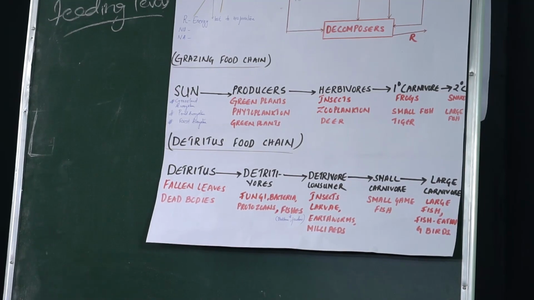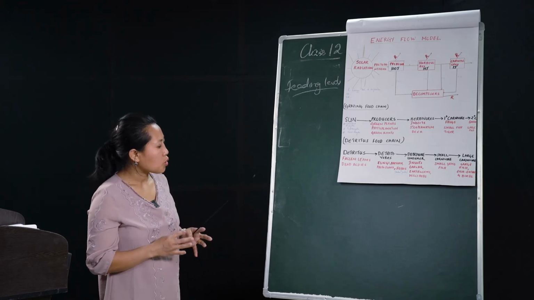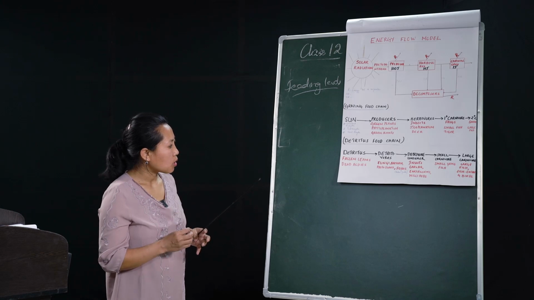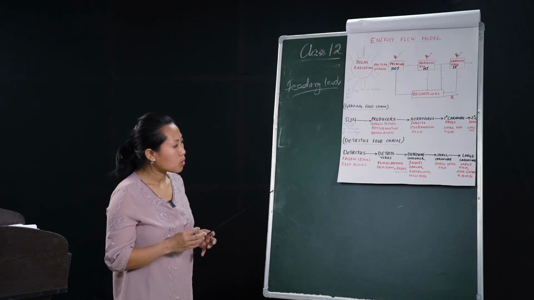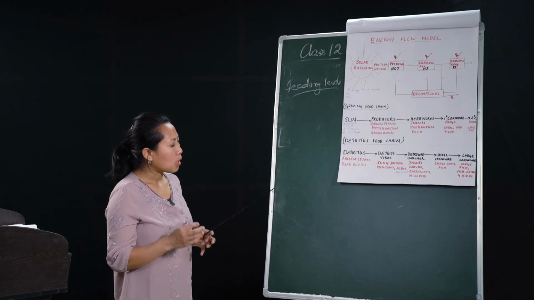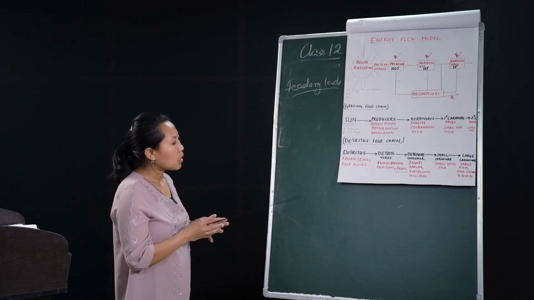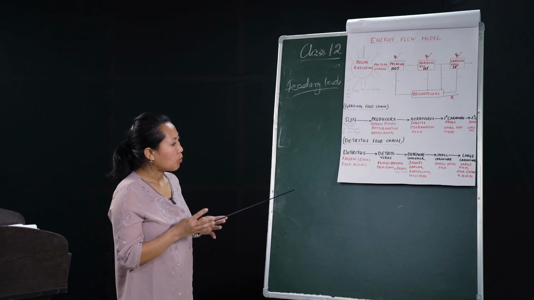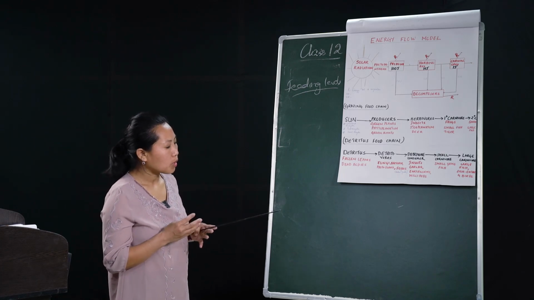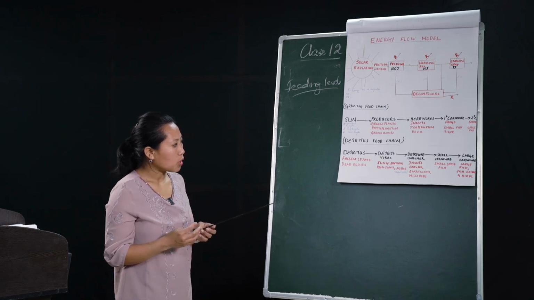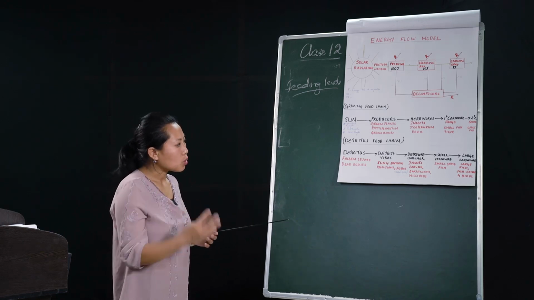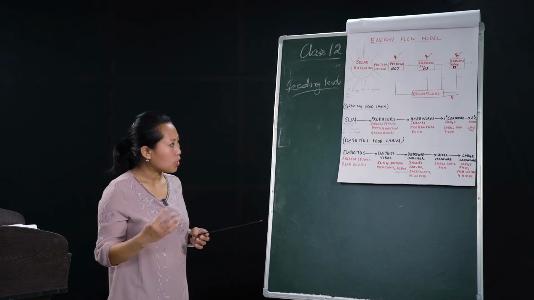So the detritus food chain begins with the detritus, and it goes on to detritivores and detritivore consumers, small carnivore to large carnivore. So in both cases of food chain, the energy flows unidirectionally, and with each transfer of energy, there's a decrease in the amount of energy available.